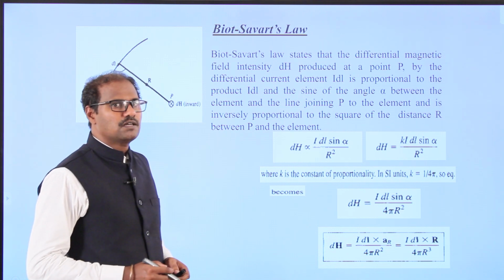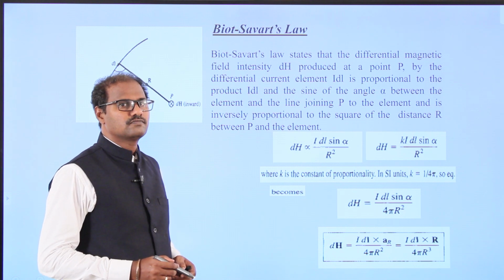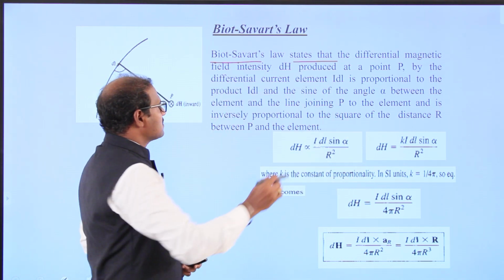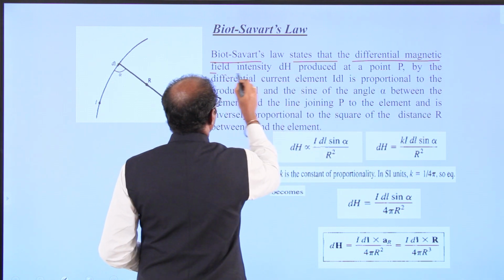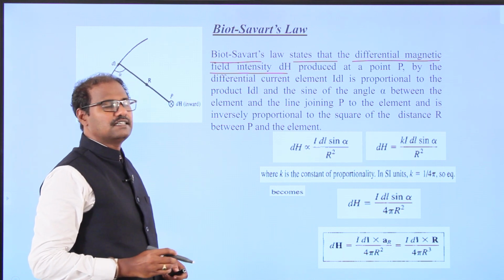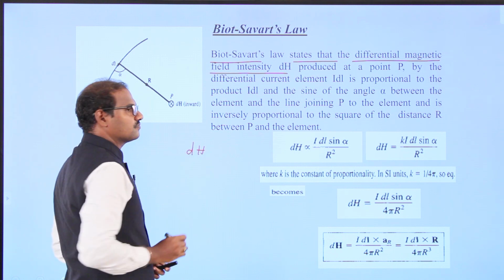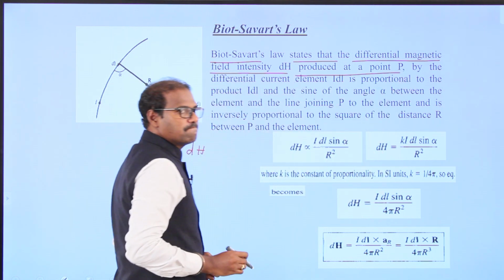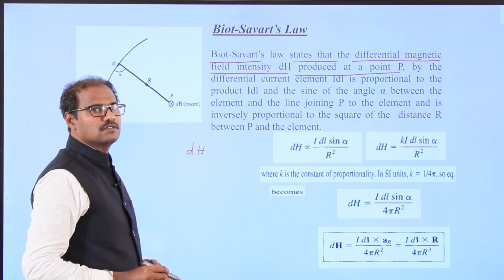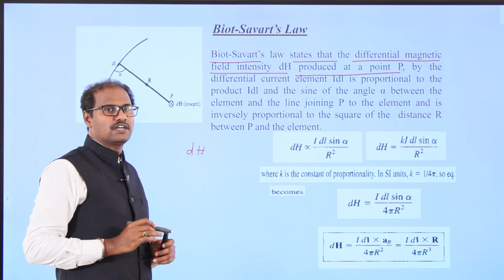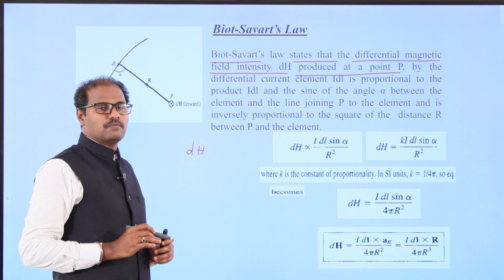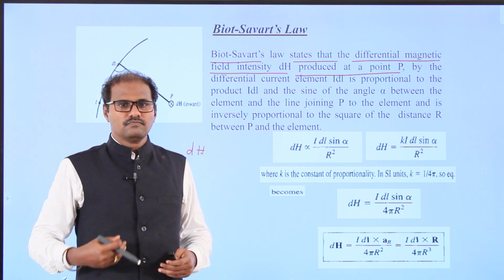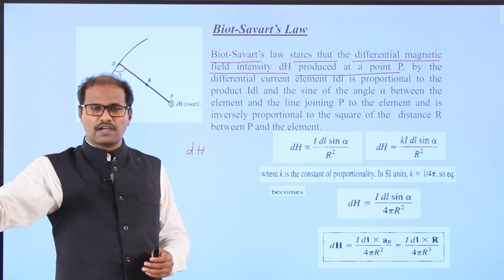Let me give the statement of the Biot-Savart law. The Biot-Savart law states that the differential magnetic field intensity dH produced at a point P. What we are going to do here is find the magnetic field intensity at point P. I have a line conductor, and I have to measure at this point or this point or anywhere.